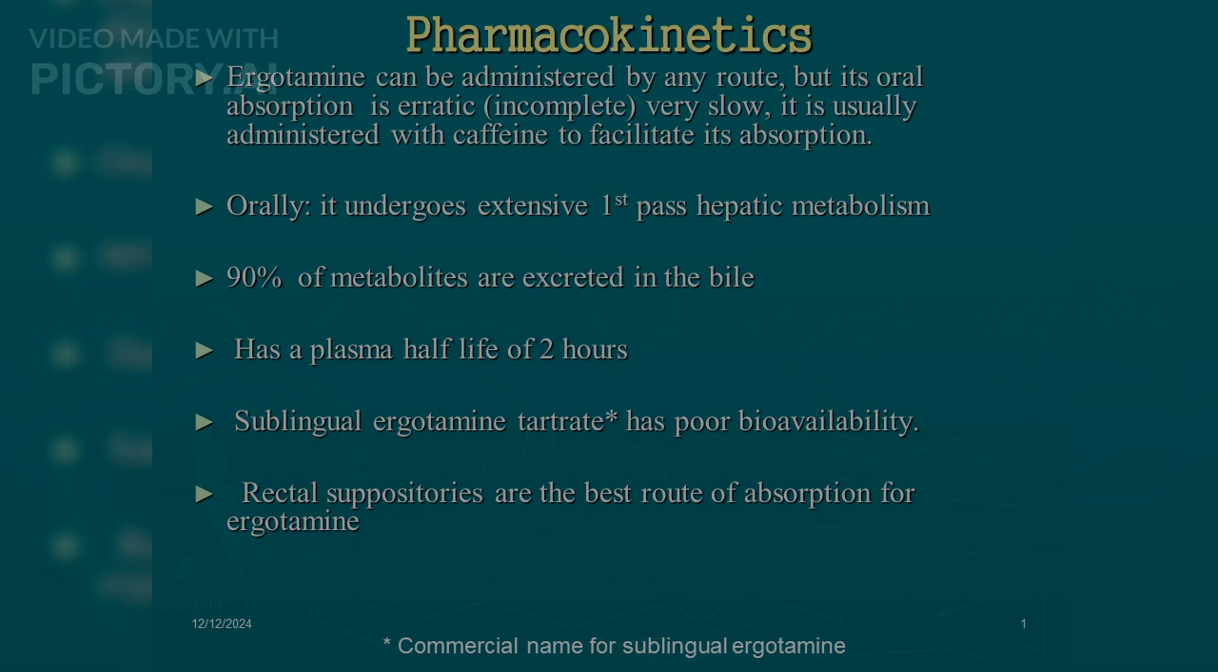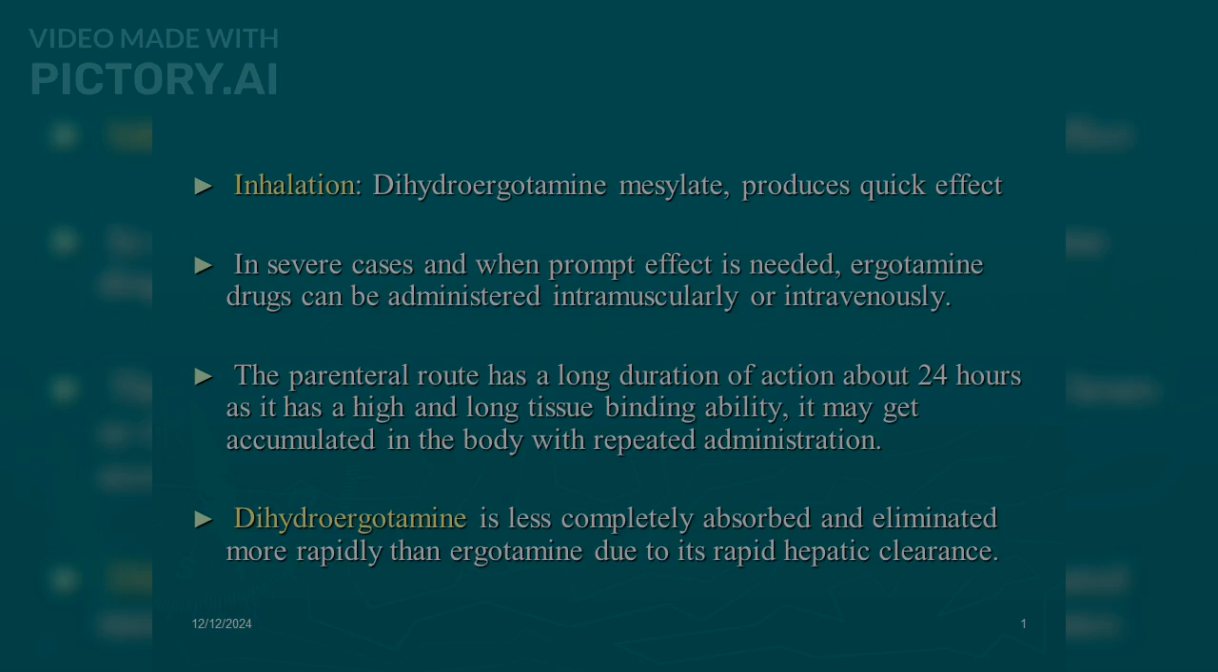Orally, it undergoes extensive first-pass hepatic metabolism. 90% of metabolites are excreted in the bile. It has a plasma half-life of 2 hours. Sublingual ergotamine tartrate has poor bioavailability. Rectal suppositories are the best route of absorption for ergotamine. Inhalation: dihydroergotamine mesylate produces a quick effect in severe cases.